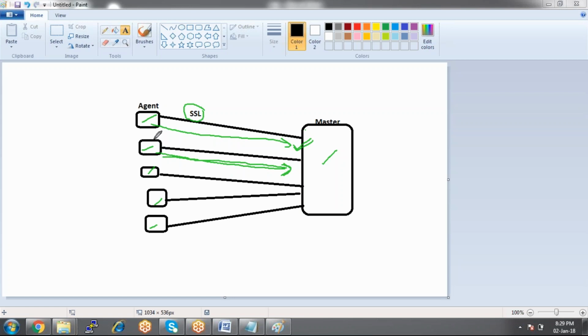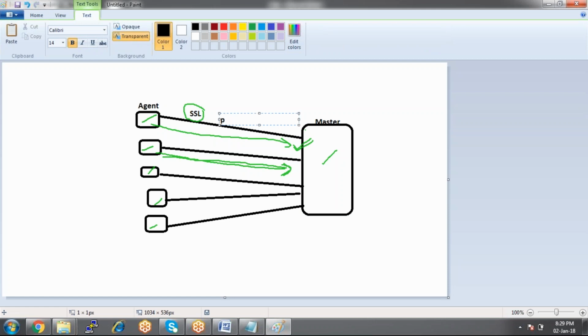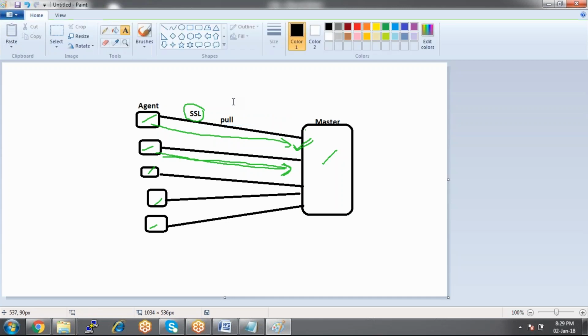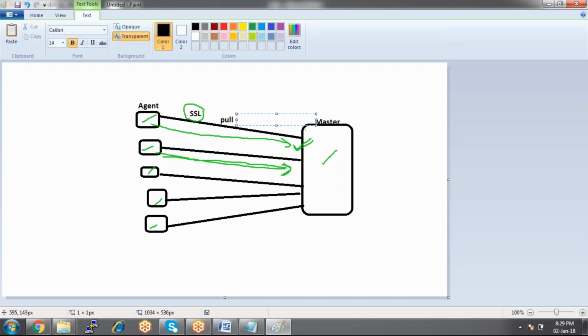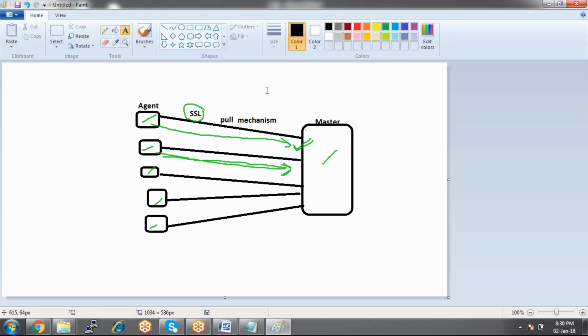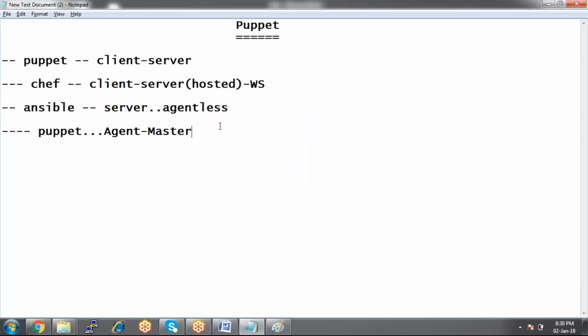Then how will they be communicating? Here the agent communicates with master, and then once it is communicated, the agent uses a pull mechanism. So Puppet uses a pull mechanism here. What is pull mechanism? Pull mechanism means the agent pulls the manifest. In Puppet, we call it a manifest.